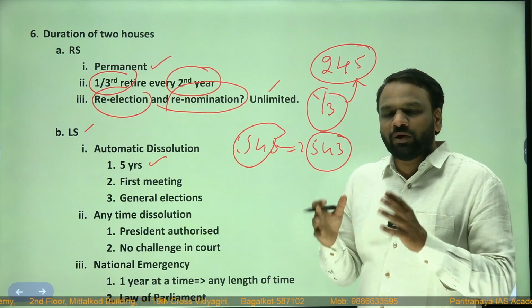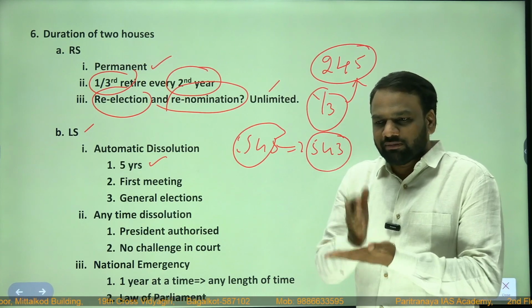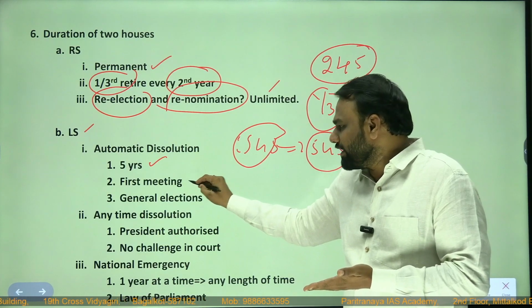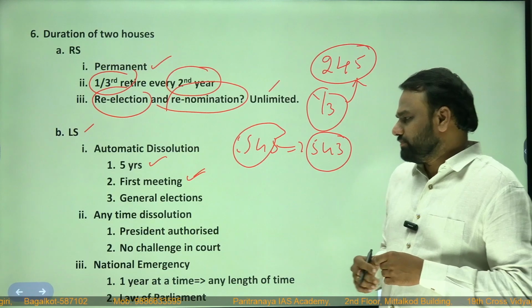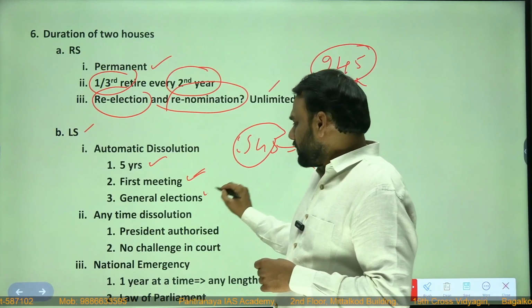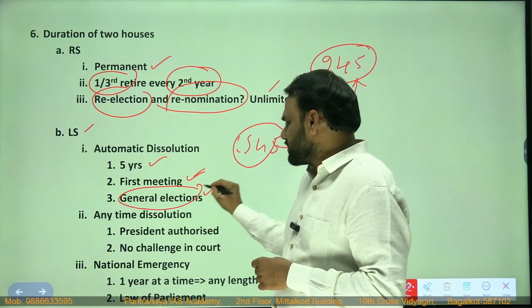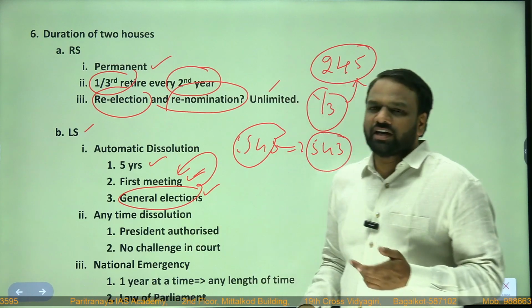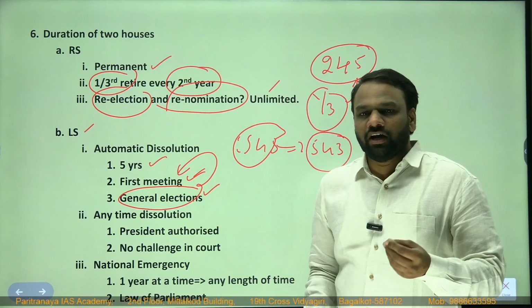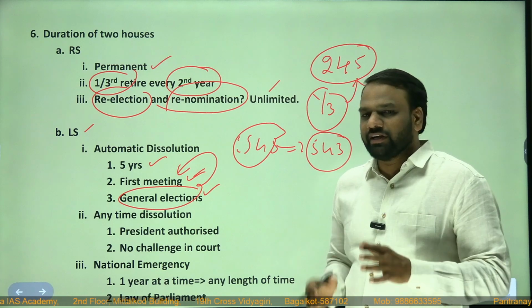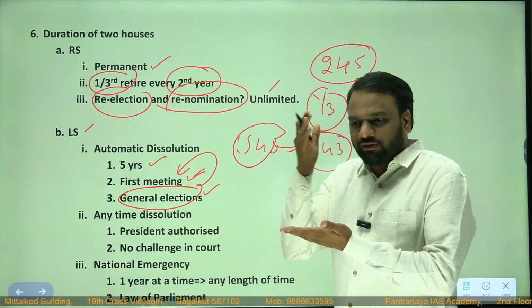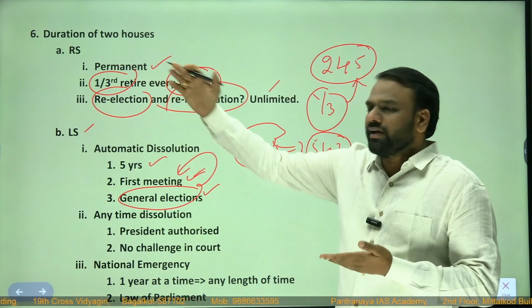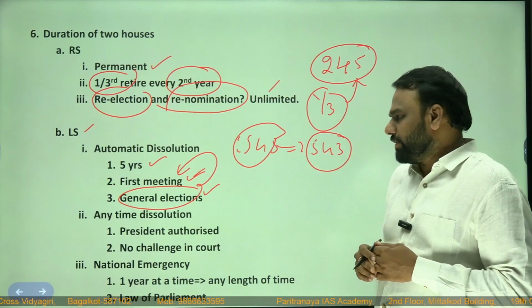After the election, when the Lok Sabha meets for the very first time, from that day the counting of the 5-year period will start. So, first meeting after the general election. What is a general election? The election which is conducted to elect representatives of Lok Sabha, that we call a general election. After the general election, from the day of the first meeting, we calculate the 5-year period.